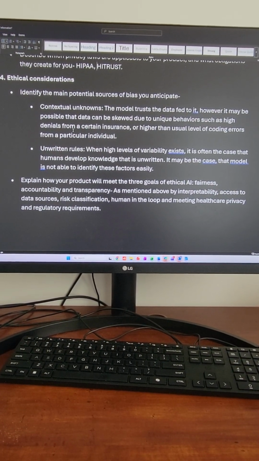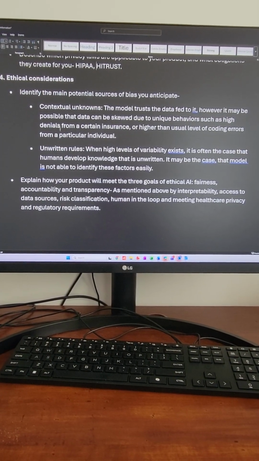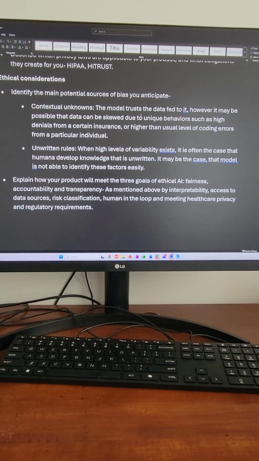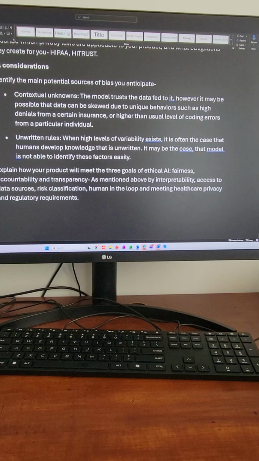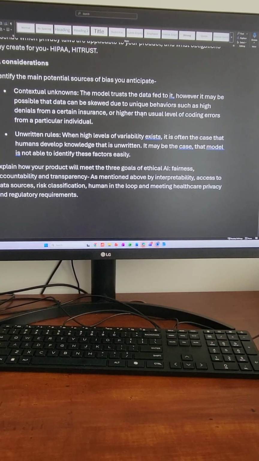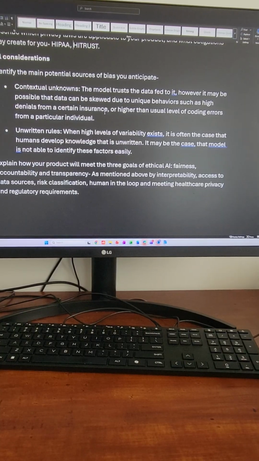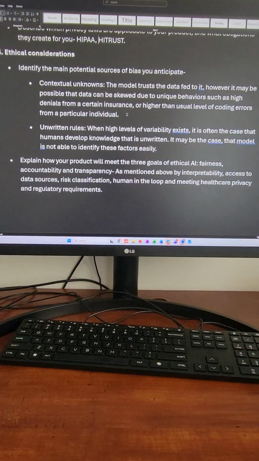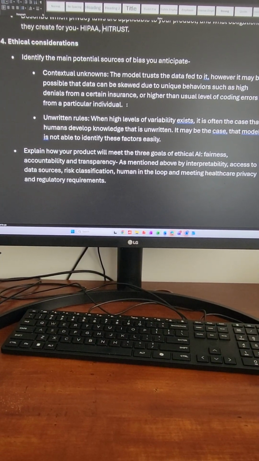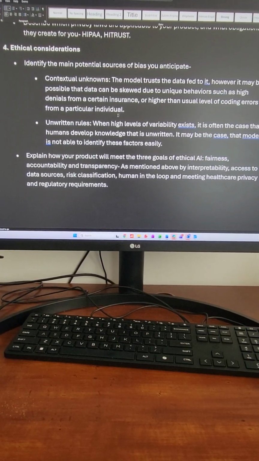Ethical considerations around bias of data, a few potentially contextual unknowns. The model trusts the data fed to it. However, it may be possible that data can be skewed due to unique behavior, such as a high number of denials from a certain insurance company or a higher than usual level of coding errors from a particular individual. Those factors and others can impact the result of the model.